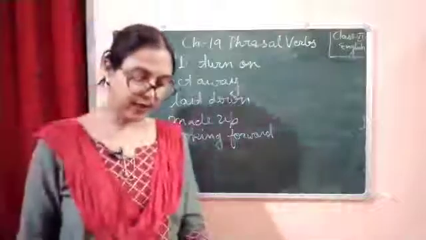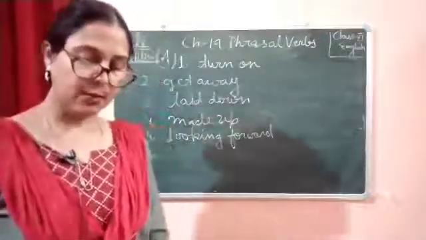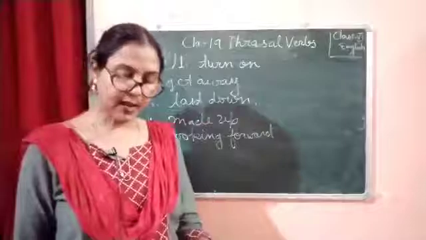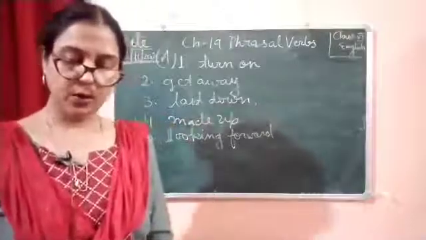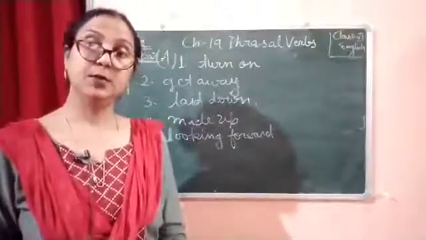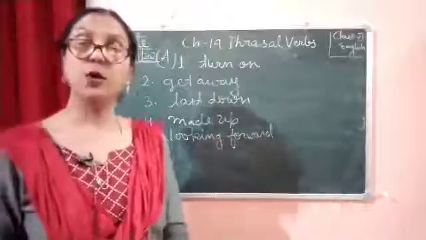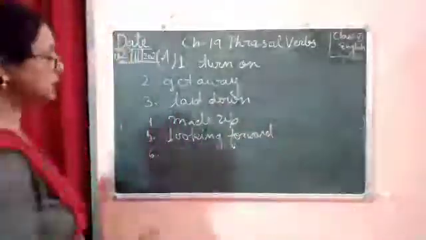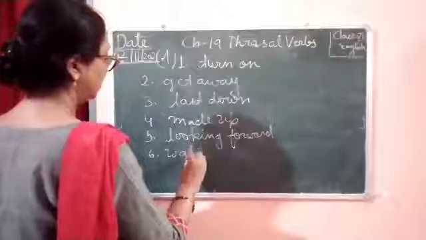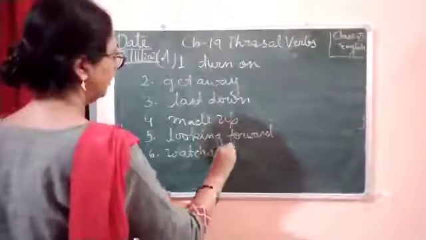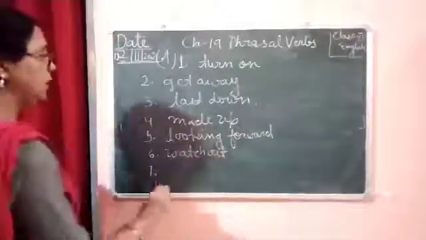Now 6, my father was driving fast and mother told him to dash for a speed breaker or sharp curves. So now here we are going to use watch out for the 6th number, watch out.